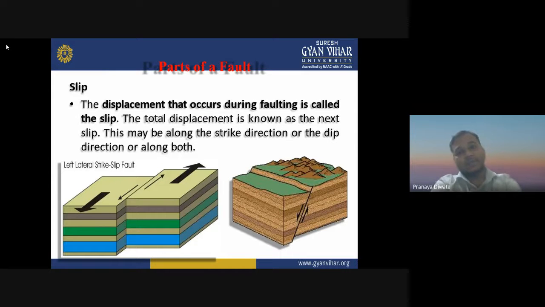Then what are the different parts of the fault? The displacement that occurred during the faulting is called slip. The total displacement is known as the net slip. This may be along the strike direction or the dip direction or along both.